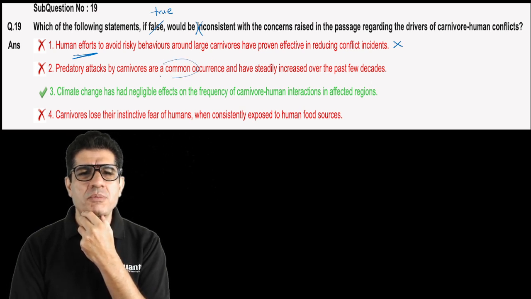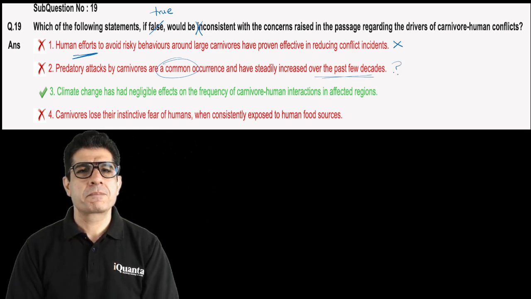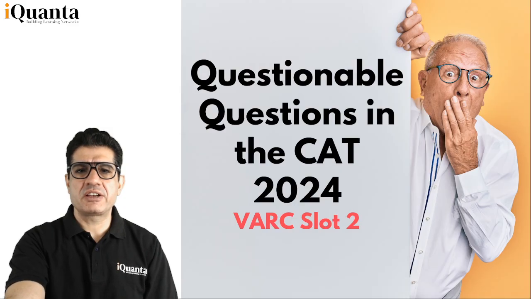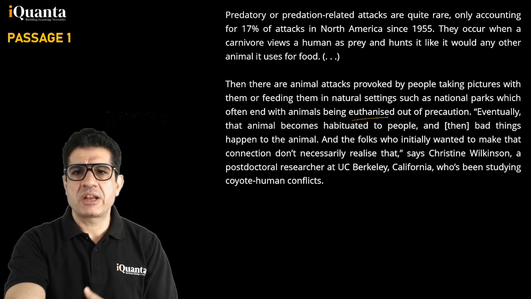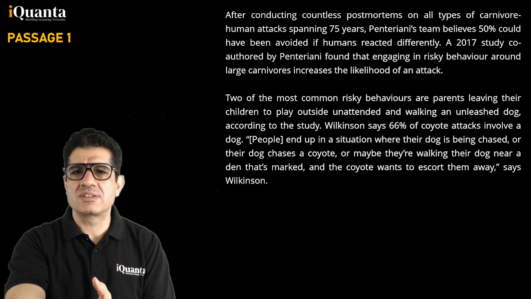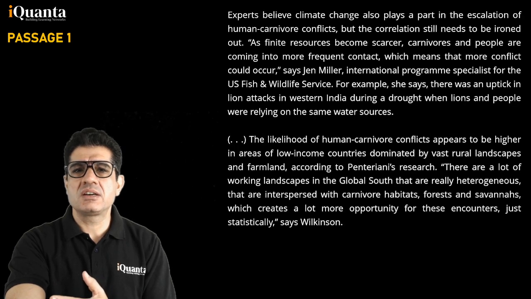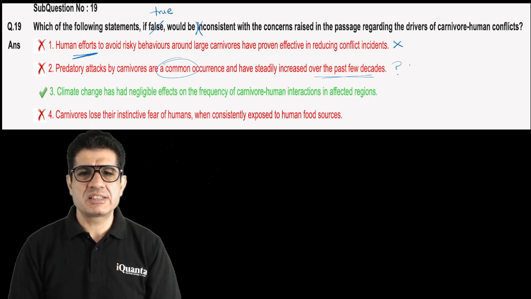Second, predatory attacks by carnivores are a common occurrence and have steadily increased over the past few decades. Are they a very common occurrence? They happen, yes, but have they increased steadily over the past few decades? We don't know that, right? So let's just see. Even if I take you back to the first paragraph, we are talking about common drivers, and then there are these drivers that are mentioned, and then they're talking about them treating us as prey is pretty rare, and then there are these situations. So there is nothing here that tells us that they have steadily increased. So is it consistent with the passage?